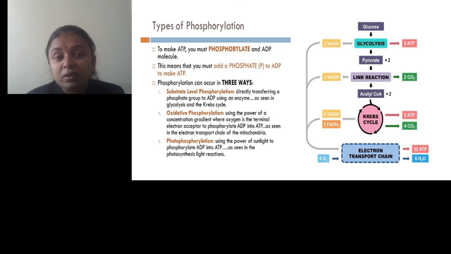Again here we can see the three types. In cellular respiration, only two types of phosphorylation take place, that is substrate level phosphorylation as well as oxidative phosphorylation.